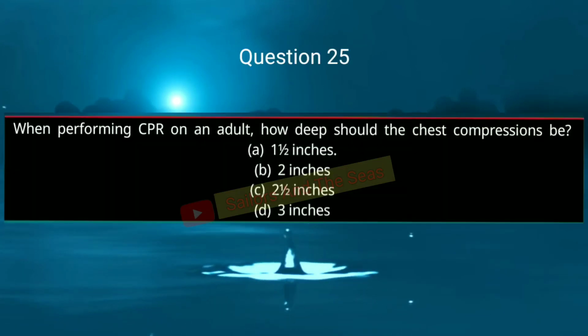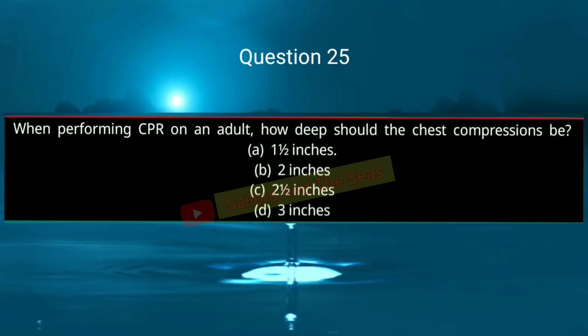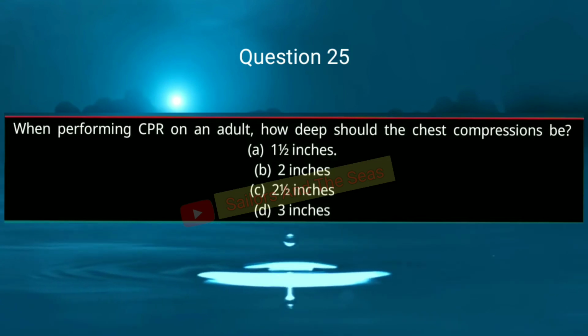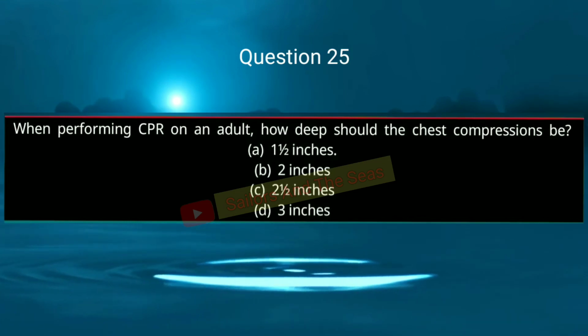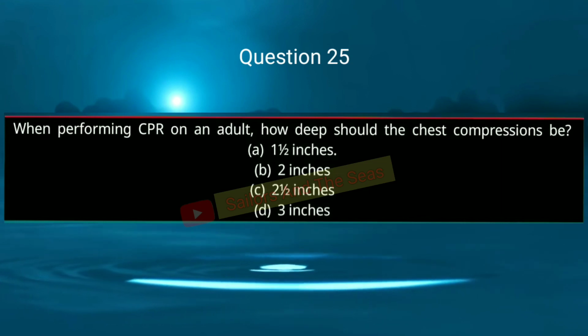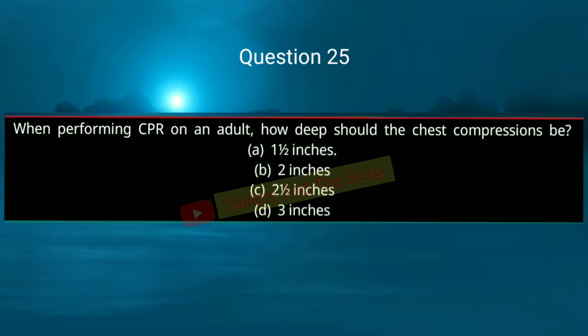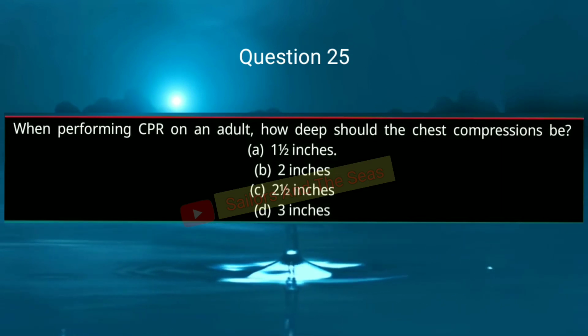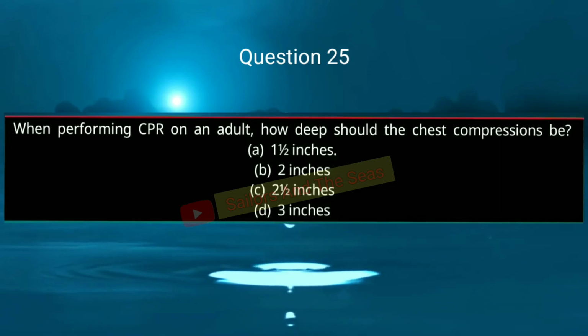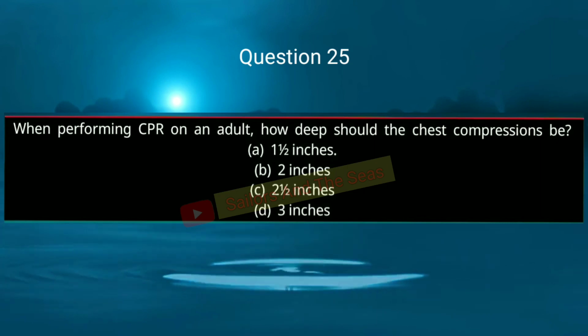Question number 25. When performing CPR on an adult, how deep should the chest compressions be? Option A, 1.5 inches. Option B, 2 inches. Option C, 2.5 inches. And option D, 3 inches. So correct answer is B, 2 inches.